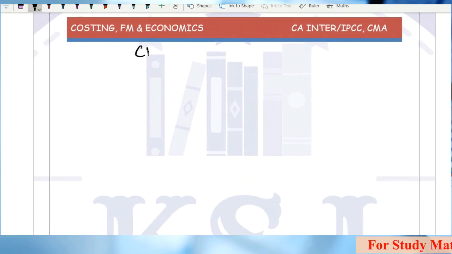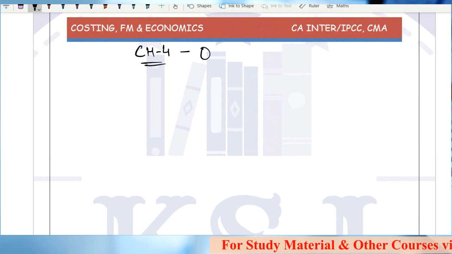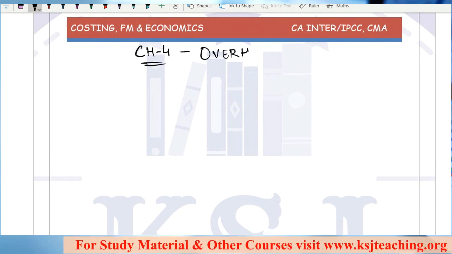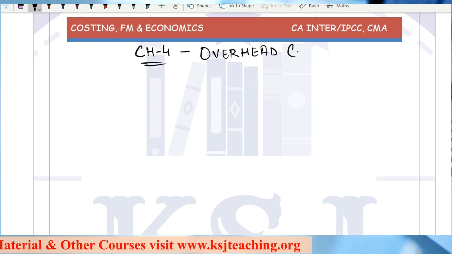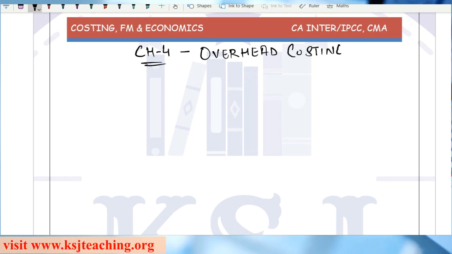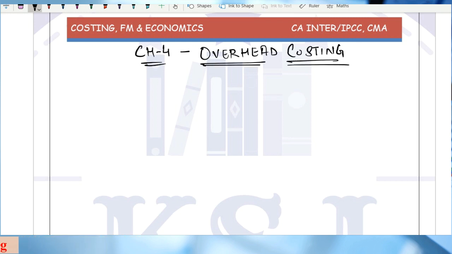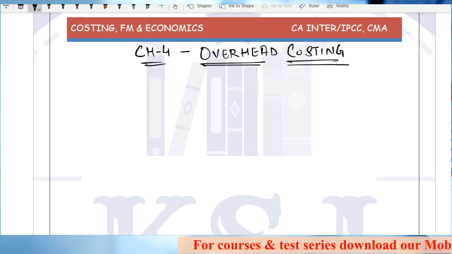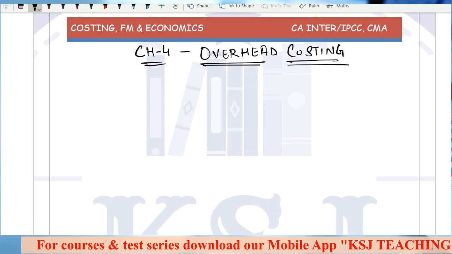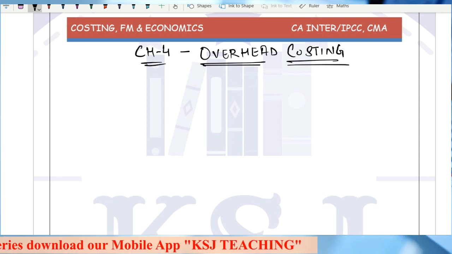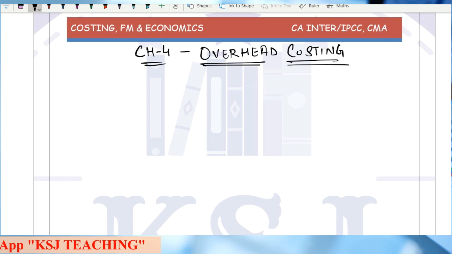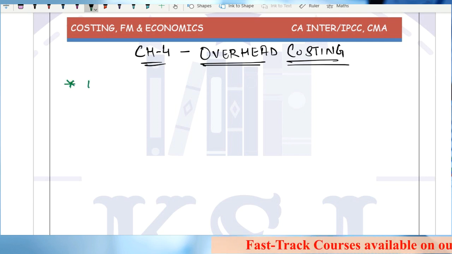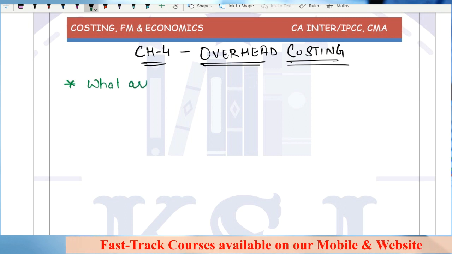So we have this chapter number 4, that is overhead costing. All those having my handbooks, no need to write anything, just concentrate and listen to what I'm saying, and try to grasp the concepts. Everything is written in the handbooks. Those who don't have them, it is up to their wish how they want to write. The first thing that we need to understand is what are overheads.